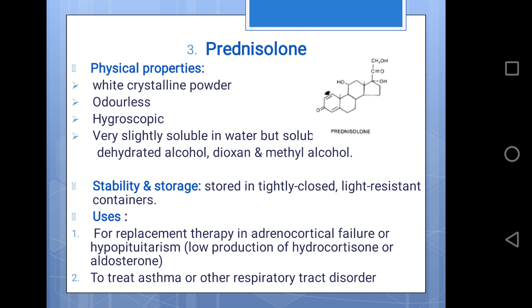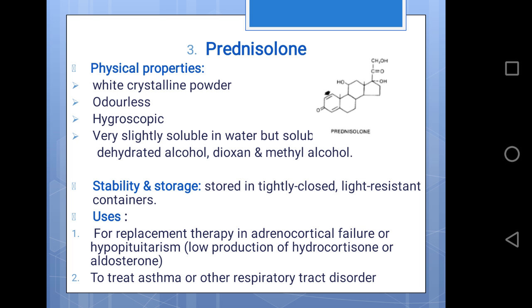The next drug is prednisolone. The structure of prednisolone is as shown here. It has physical properties like a white crystalline powder, odorless, hygroscopic, very slightly soluble in water but soluble in dehydrated alcohol, dioxane and methyl alcohol. Stability and storage: it should be stored in a tightly closed light resistant container. As for the uses of prednisolone, use numbers 1, 2 and 4 are the same as those of cortisone.